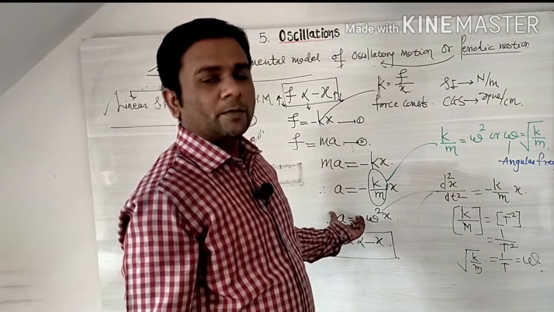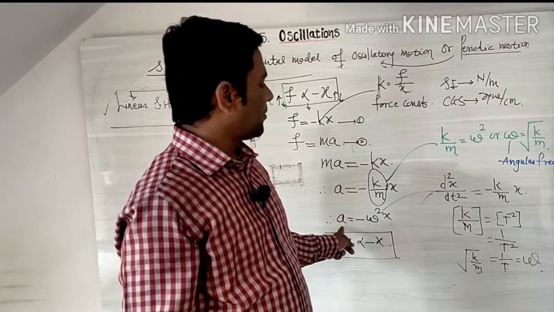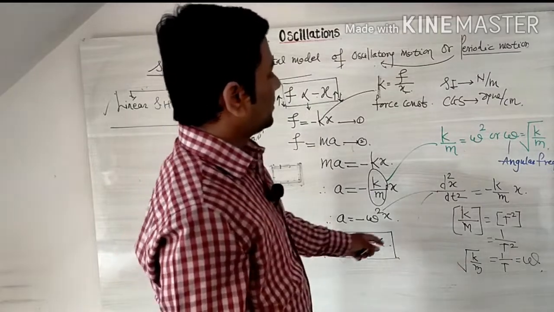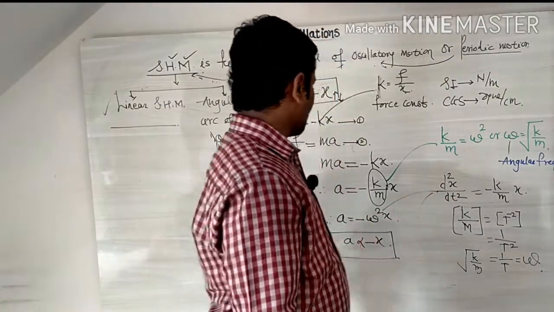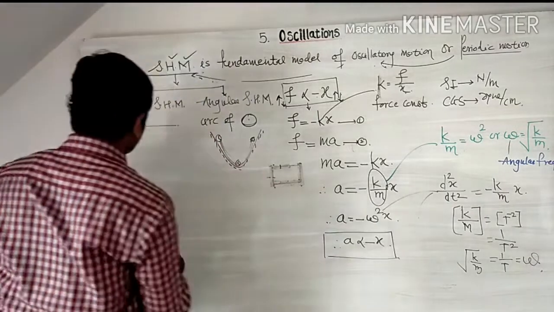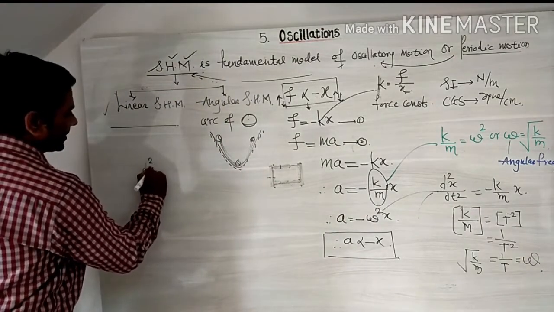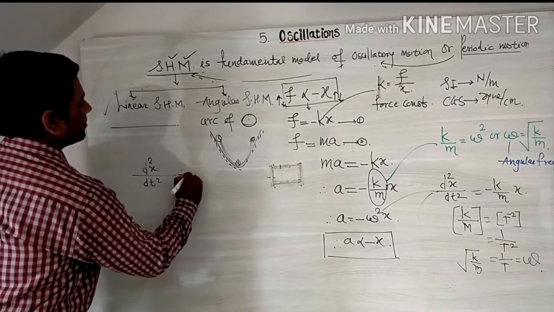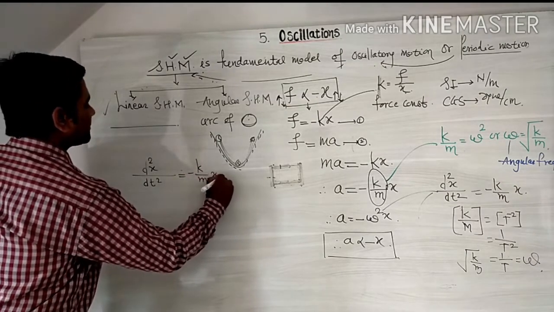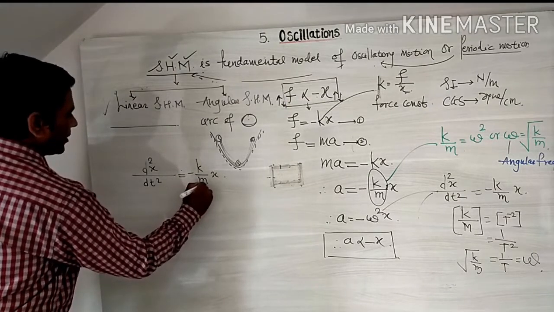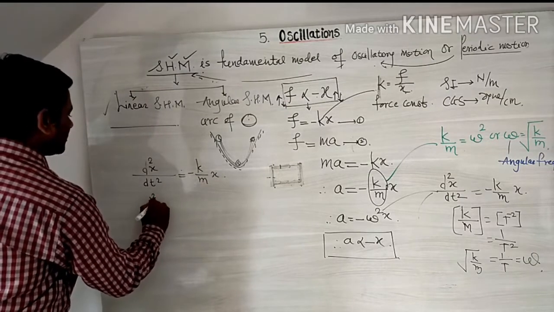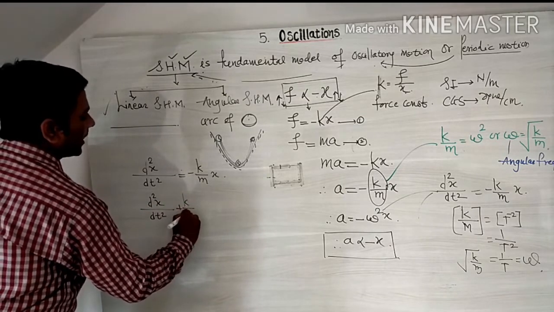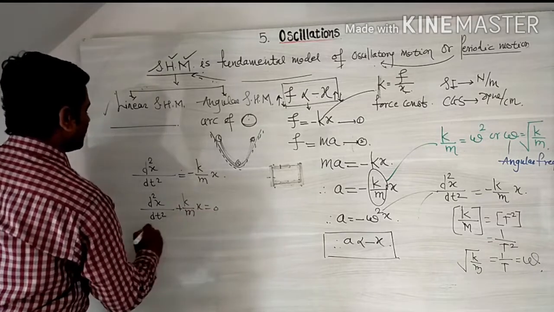Whenever a particle performs simple harmonic motion, we find the acceleration. So from this equation we get the differential equation of simple harmonic motion: d square x over dt square is equal to minus k over m x. Bringing minus k upon m to the left side, d square x over dt square plus k over m x is equal to 0.